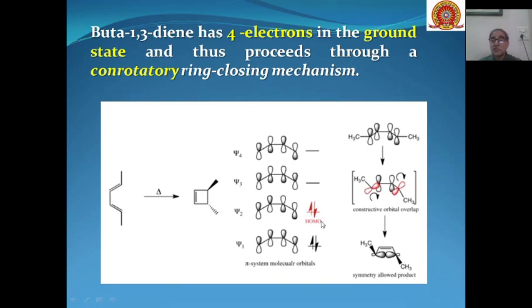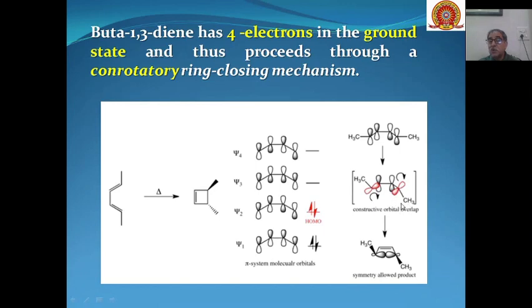The reason is that in the ground state, in thermal reactions, the highest occupied molecular orbital is this psi2. If the rotation takes place by a conrotatory process, both these orbitals move in the same direction. You can see the filled lobe of this will overlap with the filled lobe of this orbital.